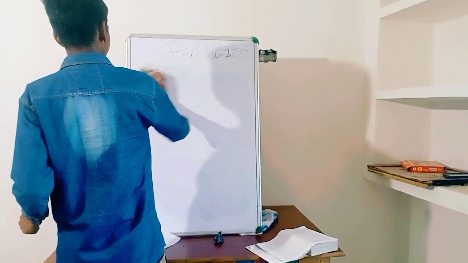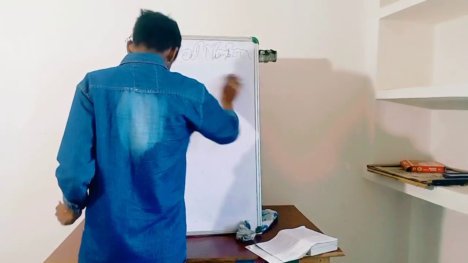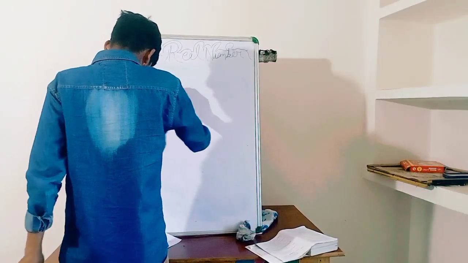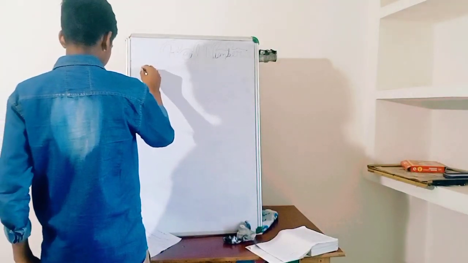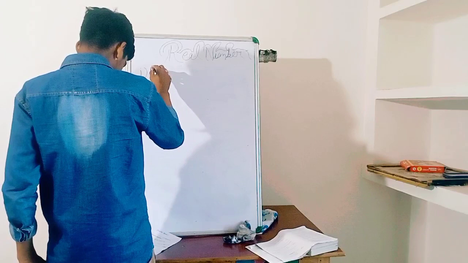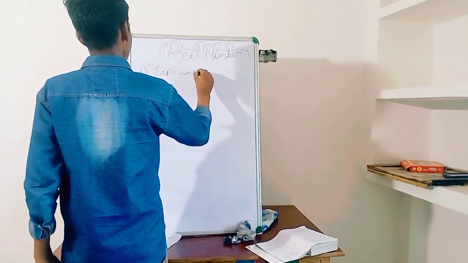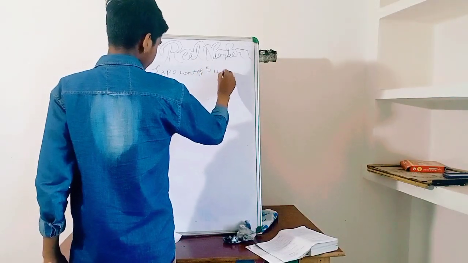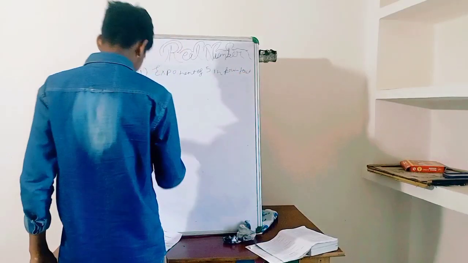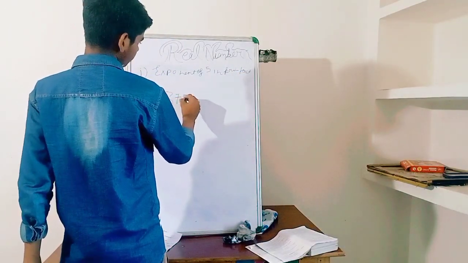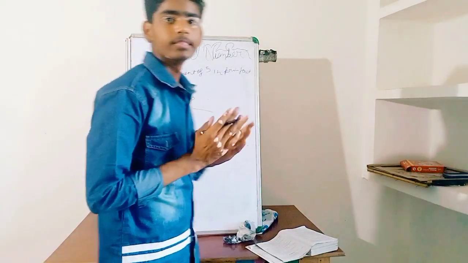Now we have another term: to find the exponent. We have to find the exponent of 5 in the given number through prime factorization. We have to find the exponent of 5 in the prime factorization of 3750. So let us do the question.